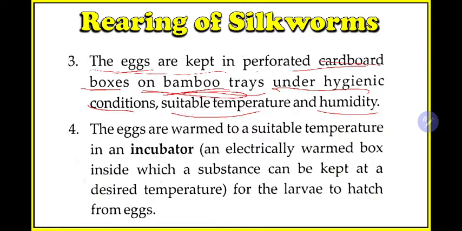And what are the different conditions maintained there? Hygienic conditions, that is, clean conditions, everything clean and clear. Then suitable temperature: if the temperature is too high, the eggs will be destroyed. If the temperature is low, the eggs will also be destroyed. So a suitable temperature required for growth will be provided, and humidity also.